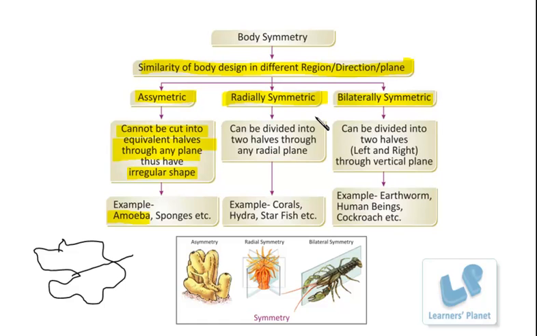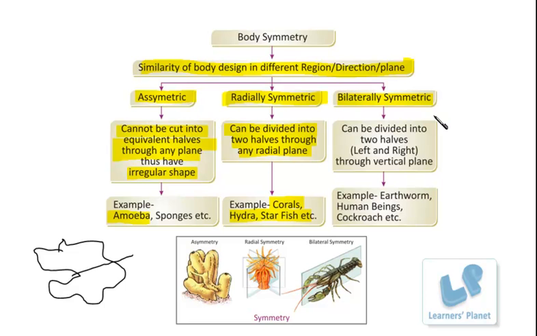Then the next is radially symmetric. Radial symmetry is a type of symmetry in which the organism can be divided into two halves through any radial plane. Examples are corals, hydra, starfish, etc. You can see this structure. The organism is divided through any plane in a radial manner. In this case, each section has equivalent symmetry, isn't it? They are similar to each other. Such symmetry is known as radial symmetry.